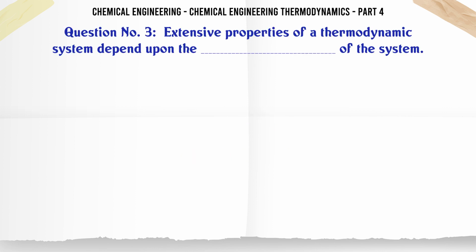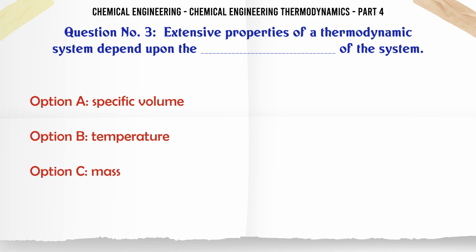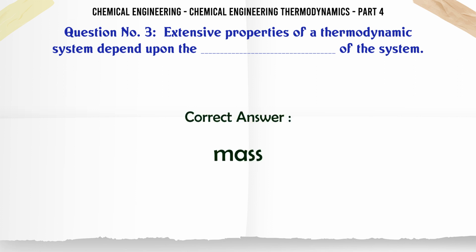Extensive properties of a thermodynamic system depend upon the mass of the system. A. Specific volume. B. Temperature. C. Mass. D. Pressure. The correct answer is mass.